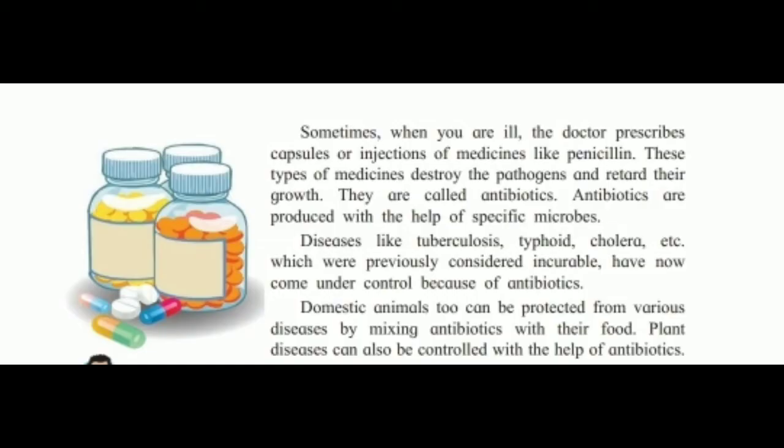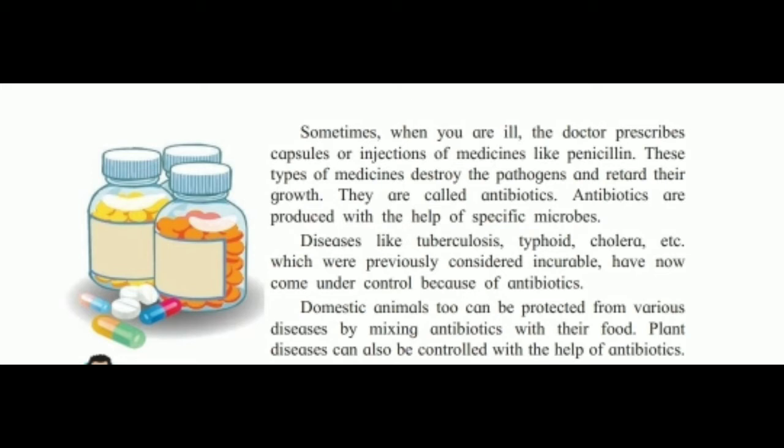When we fall ill, we go to the doctor to take medicines. The doctor gives us capsules or injections of medicines like penicillin. These types of medicines destroy the pathogens. What are pathogens? Pathogens are disease-producing microorganisms. They are also called germs. These medicines kill the pathogens or retard or stop their growth. Such medicines, which stop the growth of microorganisms or kill them, are called antibiotics.